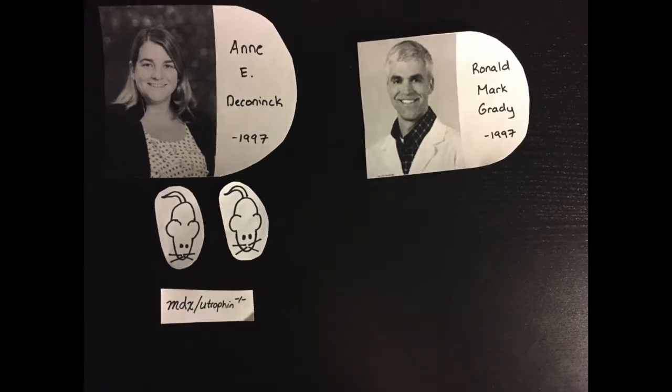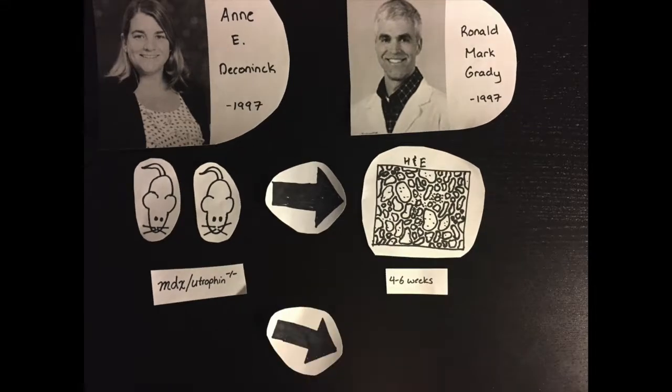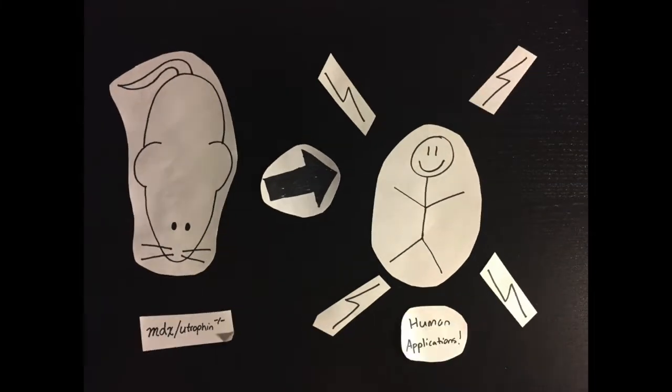These mice seemed like a better model for DMD due to their more dystrophic phenotype, which was more severe than in regular MDX mice. It turned out that the lack of utrophin, combined with the lack of dystrophin, resulted in better mouse models.